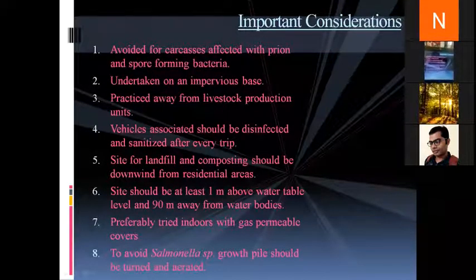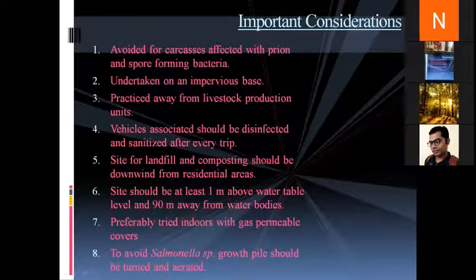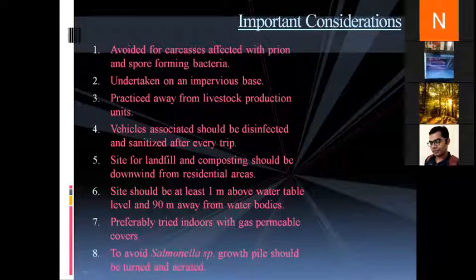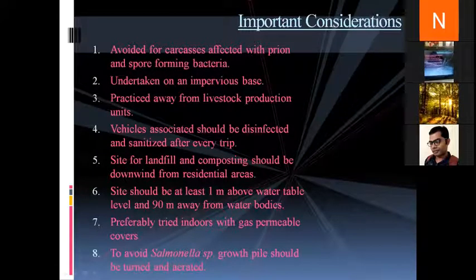Since in landfill or composting the highest temperature reached is around 70 degrees centigrade, and prions and anthrax causing or spore forming bacteria are not destroyed at 70 degrees centigrade, this method of disposal is to be avoided when a carcass or an animal is infected with prion or spore forming bacteria.